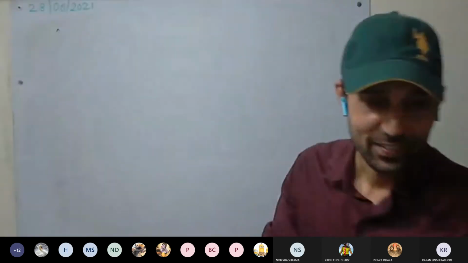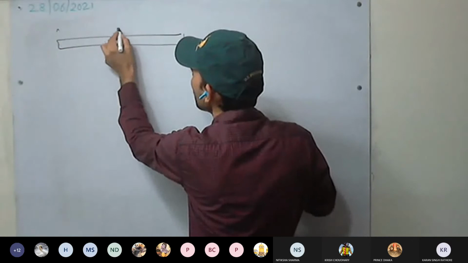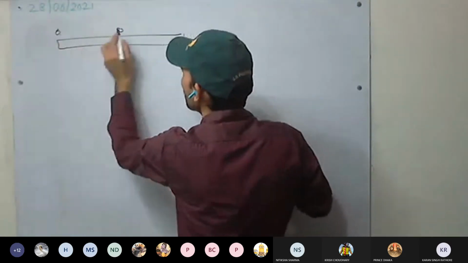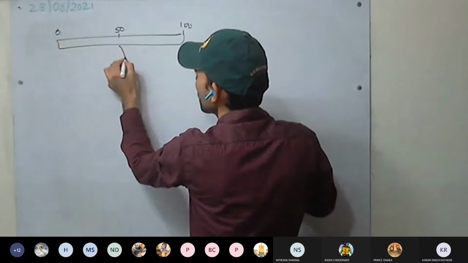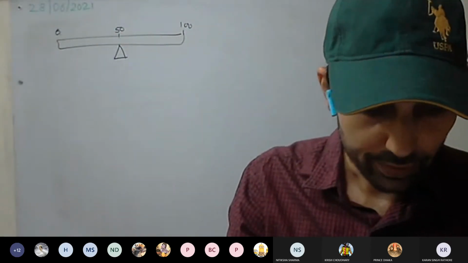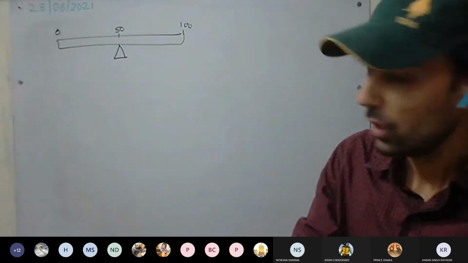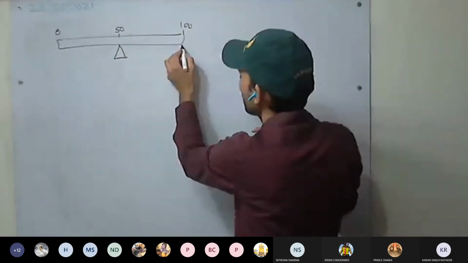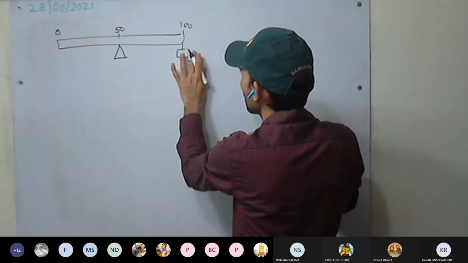Sorry for that. 8th question: a uniform meter rule is pivoted at its midpoint. It is pivoted at 50. It is 0 here, 50 here and 100 here. It is pivoted at its center. A weight of 50 gf is suspended at one of the ends of it. For example, I am suspending 50 gf here.